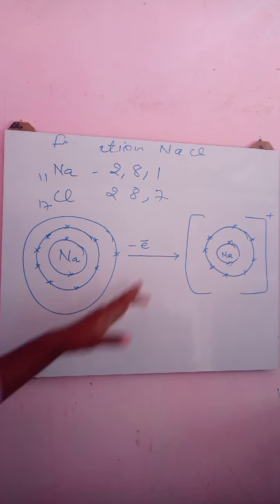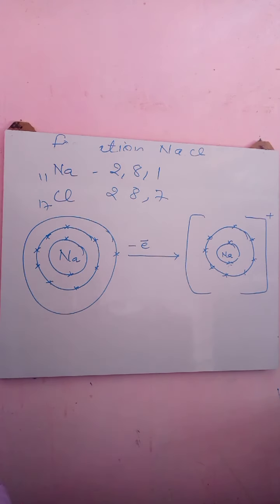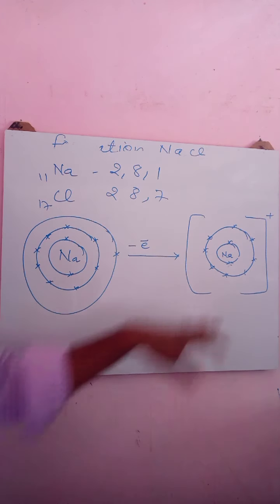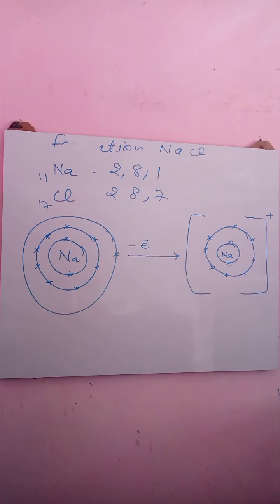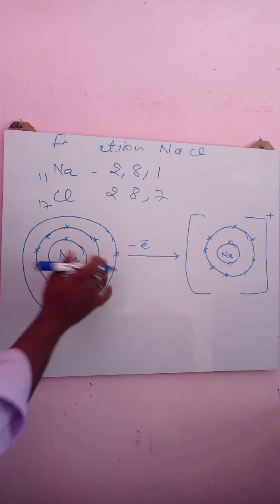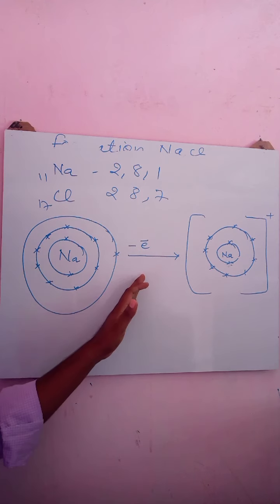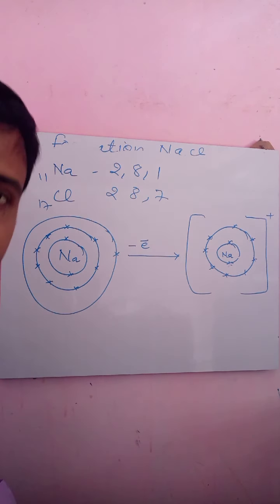So what we got, after losing the electron, sodium is carrying a plus charge over it, because here there is a difference between electrons and protons. Here protons are 11, electrons are 10. That's why one excess charge came over the sodium atom. Here protons and electrons were equal, 11 and 11. That's why the sodium atom was neutral. So after losing the electron, sodium changed into sodium plus ion, as I have represented here.